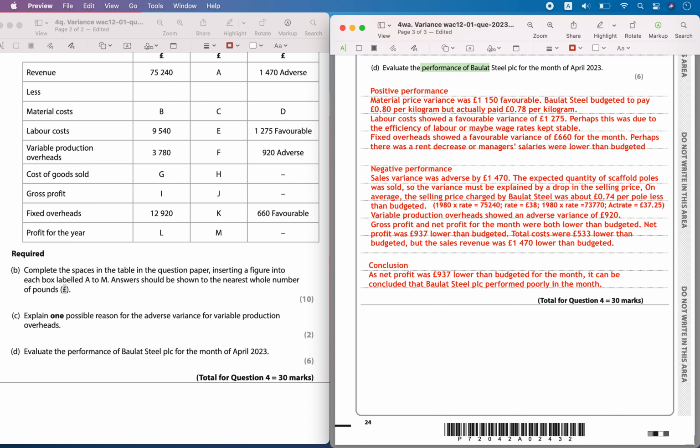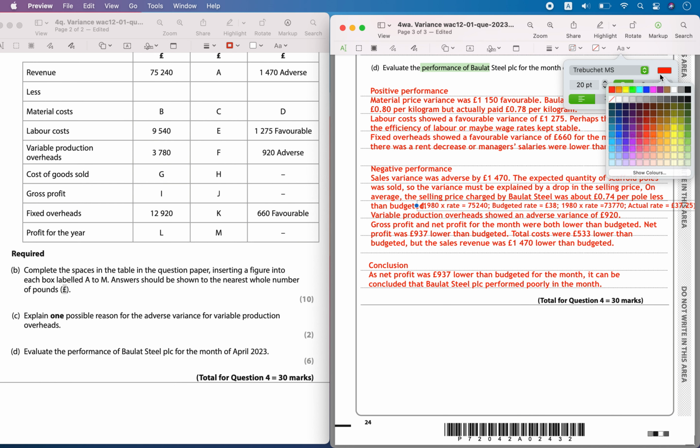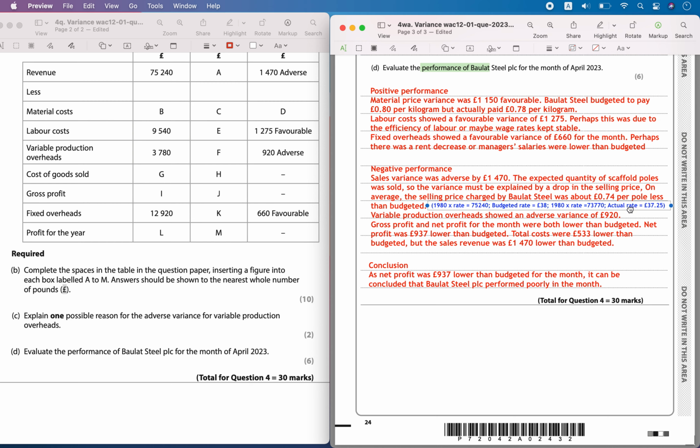This is the actual selling price. Actual rate, this was budgeted rate. Okay, so the difference, if you calculate, between the budgeted rate and the actual rate, then you will be able to get 0.74 per pole less than the budgeted.